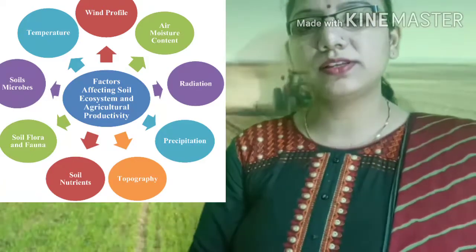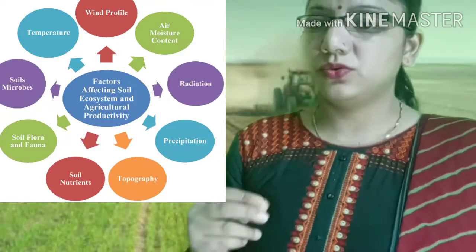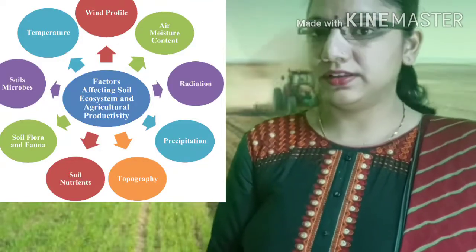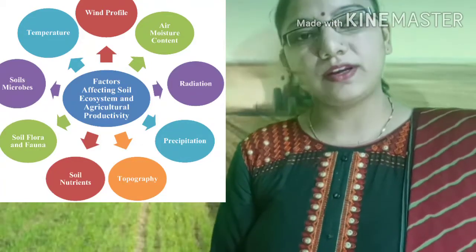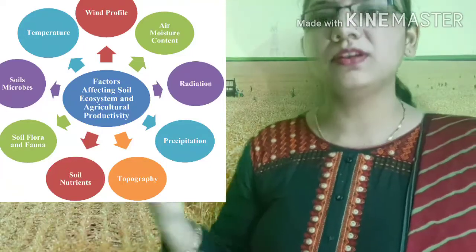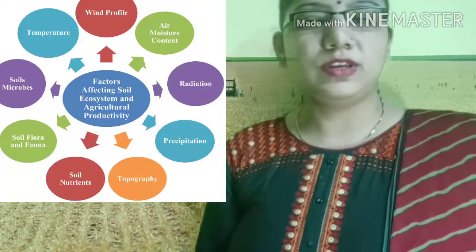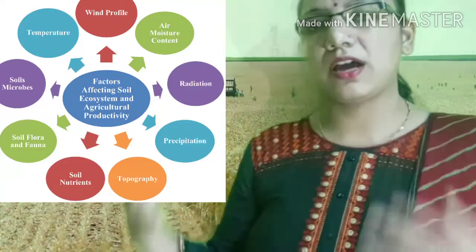So here you can see there are different types of factors which are affecting agricultural activities. These can be physical factors as well as human factors, about which we will see in our upcoming topics. So in short, we can say that agricultural activities are affected by many kinds of factors, known as the physical and the human factors.